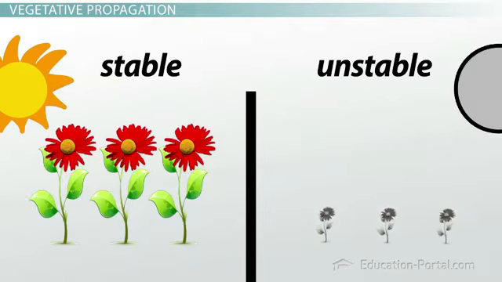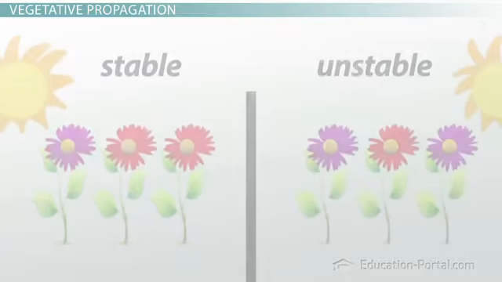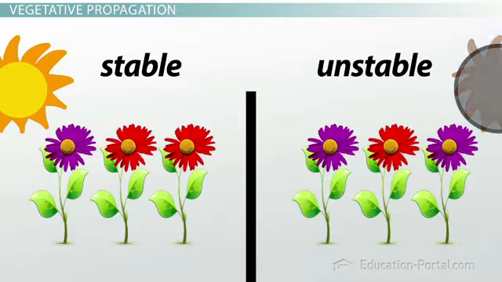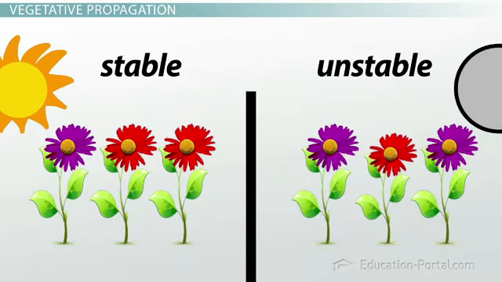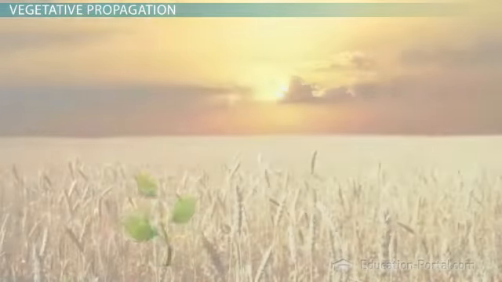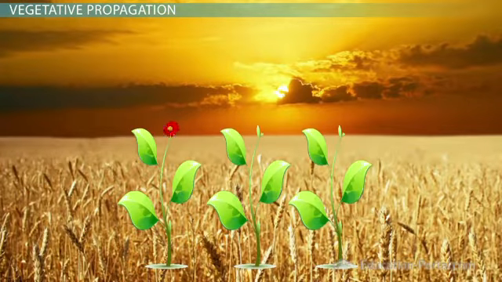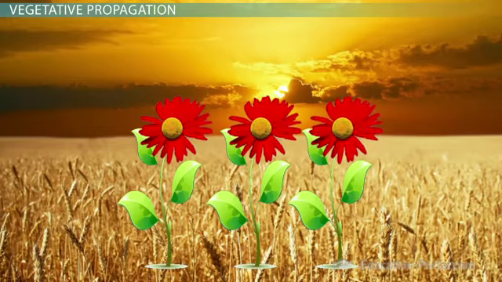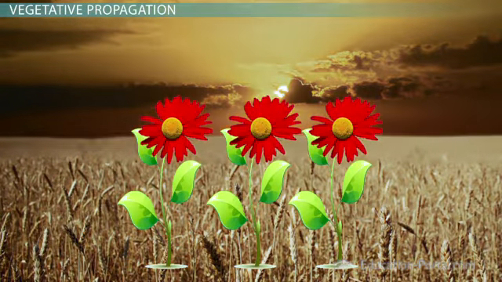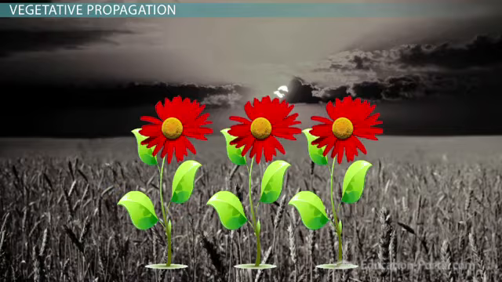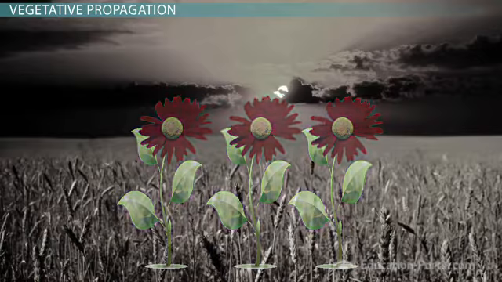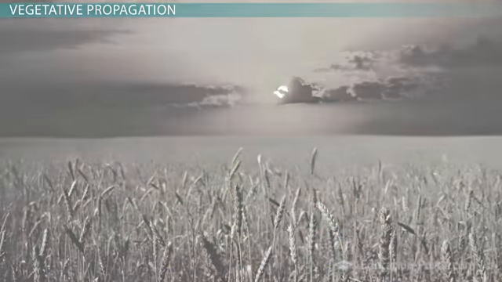In unstable environments, plants that are identical to each other may all die out at once. However, if plants are genetically different, which is a result of sexual reproduction, some plants may survive in an unstable environment. For example, if we have a specific type of plant that grows very well in hot, humid environments, all of the plants may die out if there is a change in the climate. If the temperature or humidity change, the plants that produce asexually are all the same and therefore will all die out because they are not adapted to the new climate.